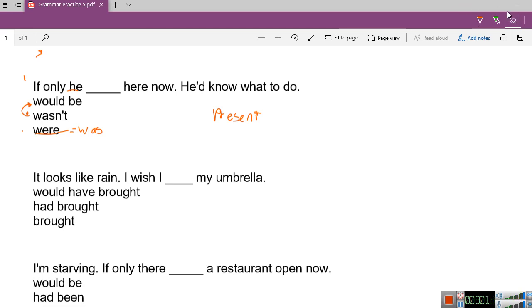Oh, yeah, that's right. You know, this were is because it's in British. So in British, we can say if he only were here now, because in British, it's completely different from American. We can use was if it was an expectation, and were if we wanted to change now.